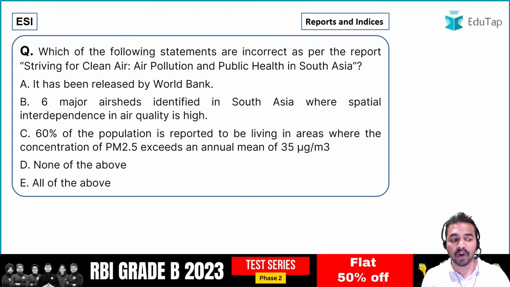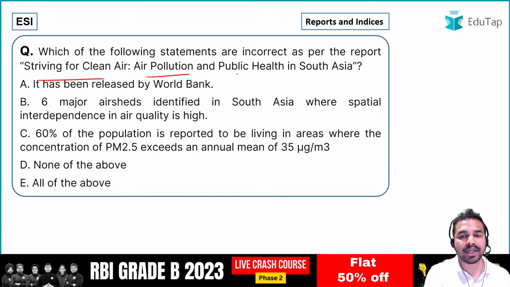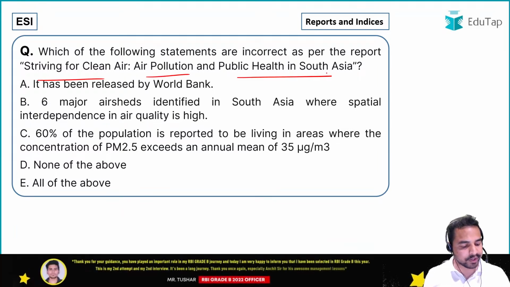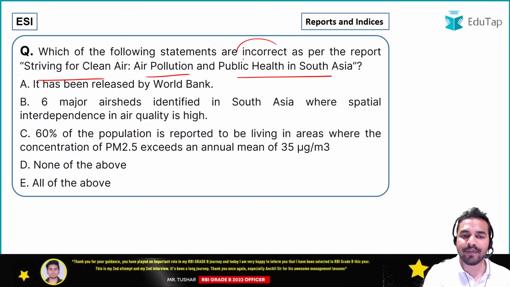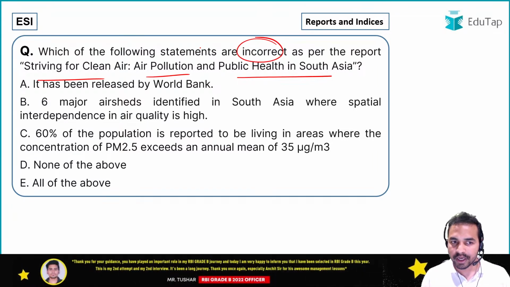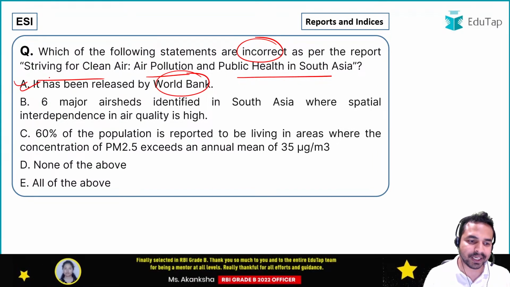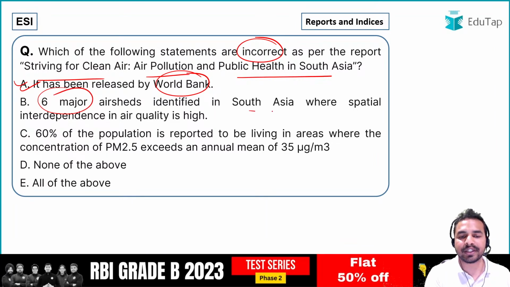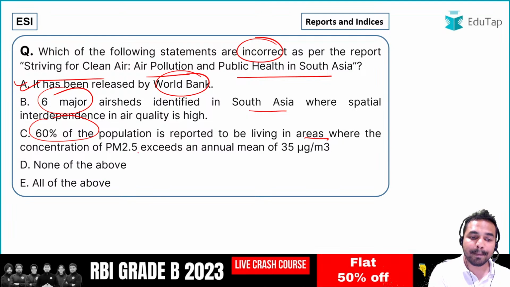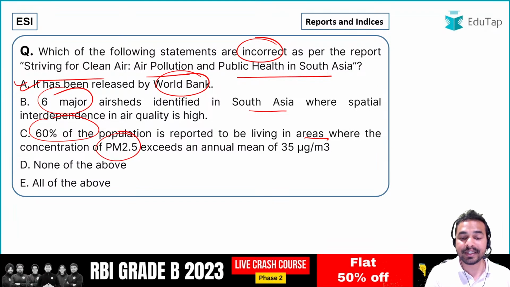Now we are moving towards another important report which is launched by the World Bank, and the name of the report is Striving for Clean Air: Air Pollution and Public Health in South Asia. So guys, once again you are required to go through these statements and identify the incorrect statement as per this report. Very first statement says it is released by the World Bank. That is absolutely right. Second statement says that 6 major airsheds are identified in South Asia. Third statement says 60% of the population is reported to be living in areas where the concentration of particulate matter 2.5 exceeds an annual mean of 35 microgram per meter cube.